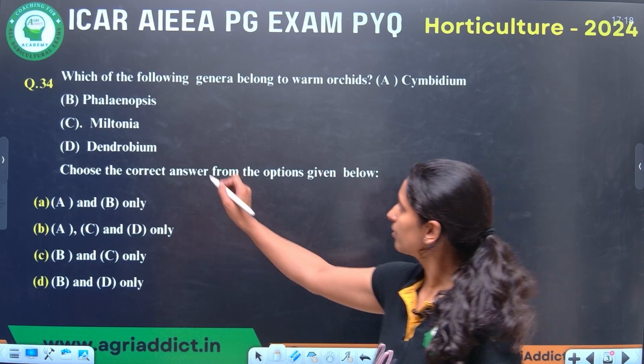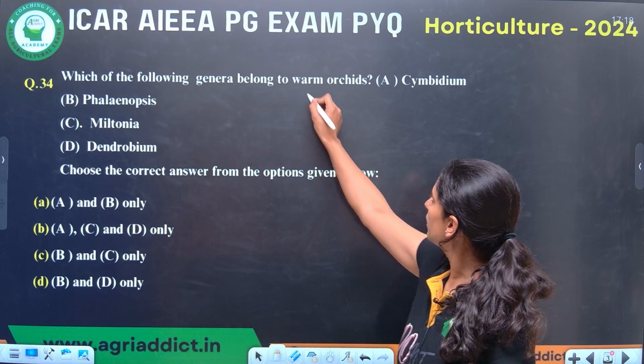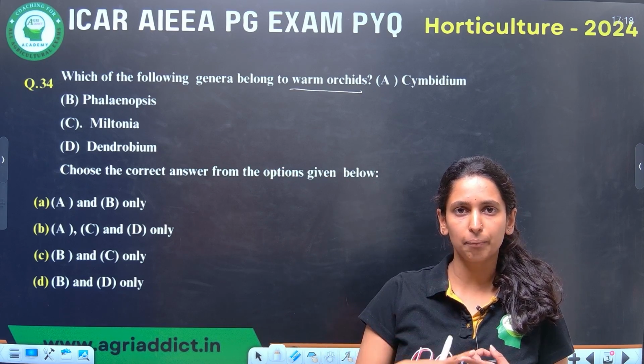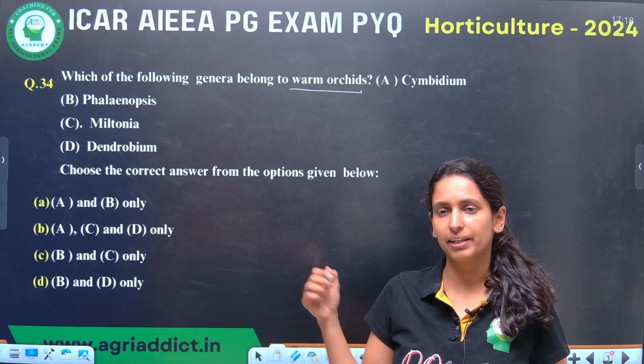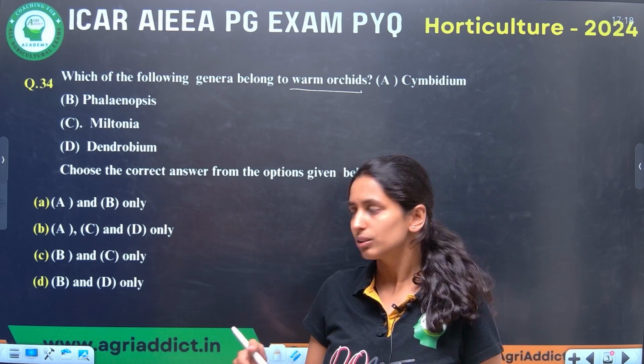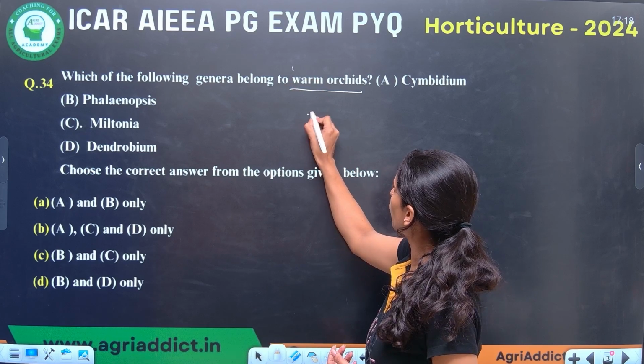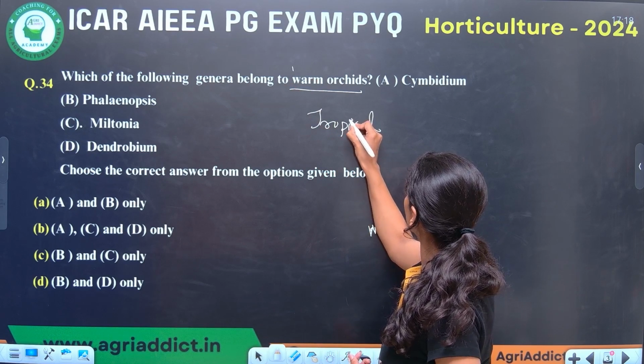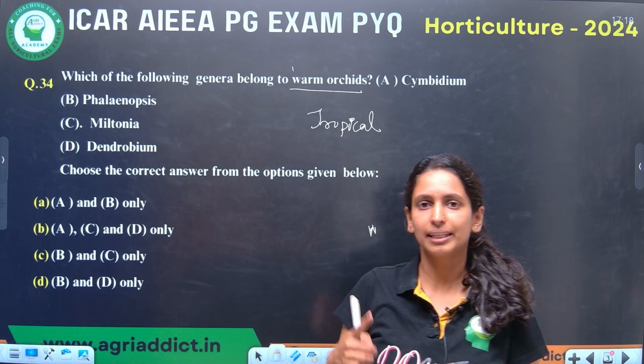Next question, which of the following genera belong to the warm orchids? There are mainly two types of orchid, warm and cool orchids. That is decided based on the place where they are grown. Warm orchids are mainly tropical orchids, and cool type of orchids are mainly grown in the temperate climate.